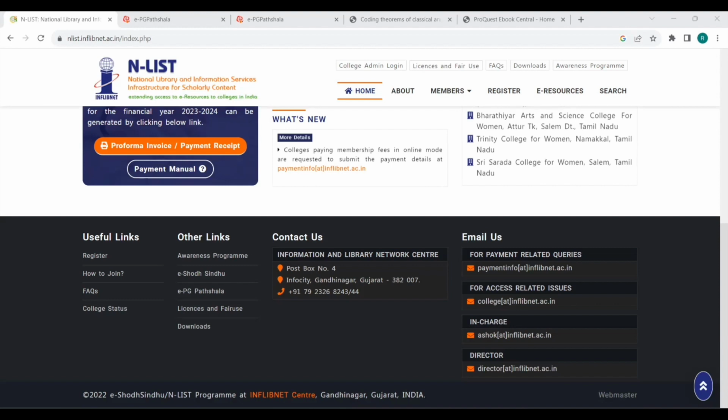contents of the NList database. Enjoy knowledge sharing and learning by kindly following professional ethics, that is, use NList only through authorized login and password. Thank you.